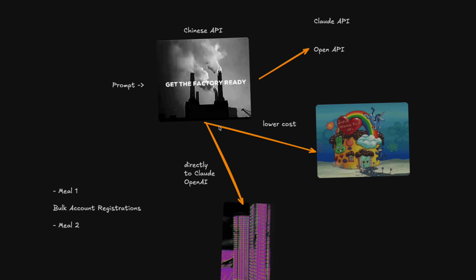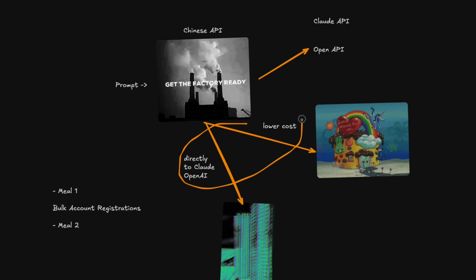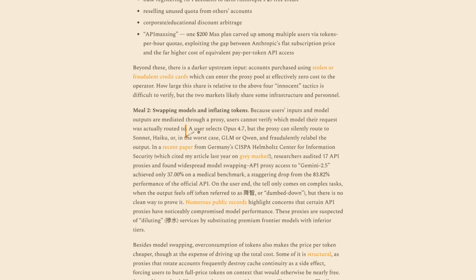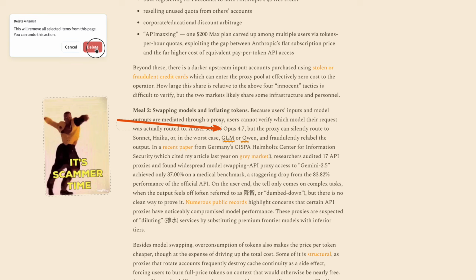It does come at some risks. The user sends it in and it ends up not working out well. You either risk the user not wanting to use it anymore, or they have to come back and send another prompt. Probably a lot of complex logic goes into this. You have to realize they have a history of prompts that are sent, a way to deem what is the most effective path for that. A user would select Opus 4.7, but the proxy can silently route to Sonnet, Haiku, or even in the worst case, GLM or Qwen. So pretty much outright scamming the user to make them think they're going to one model versus the other. In a lot of cases, the user probably won't know.